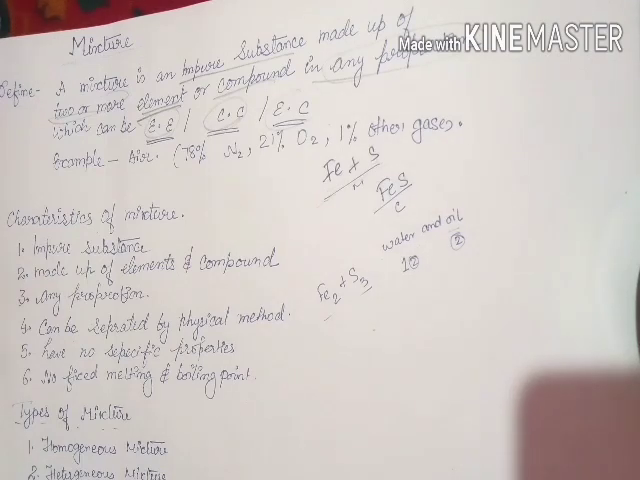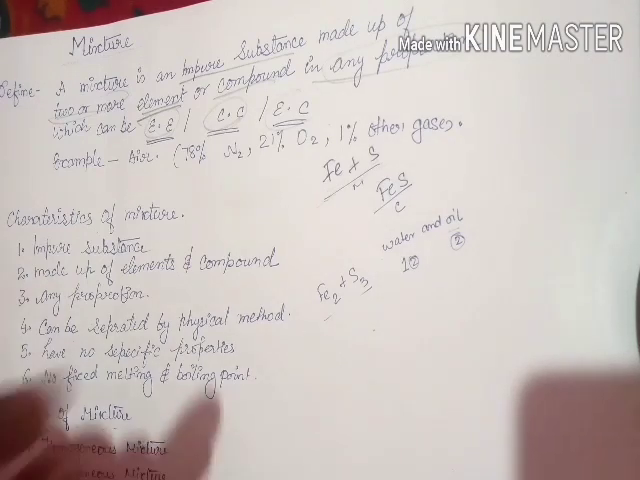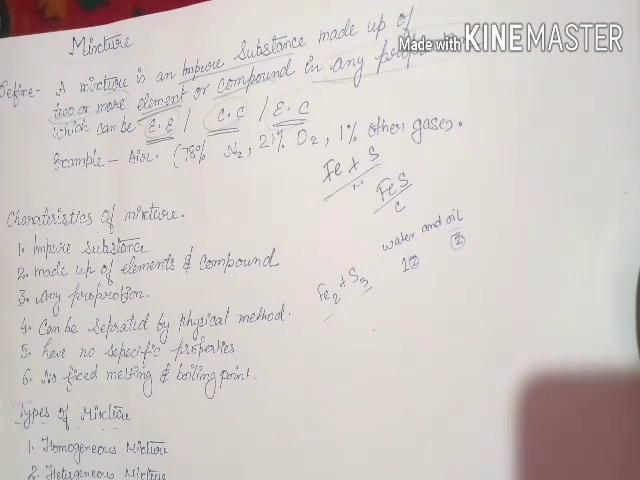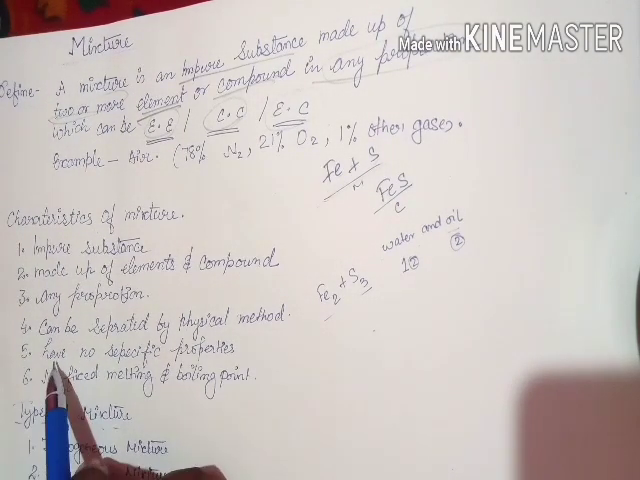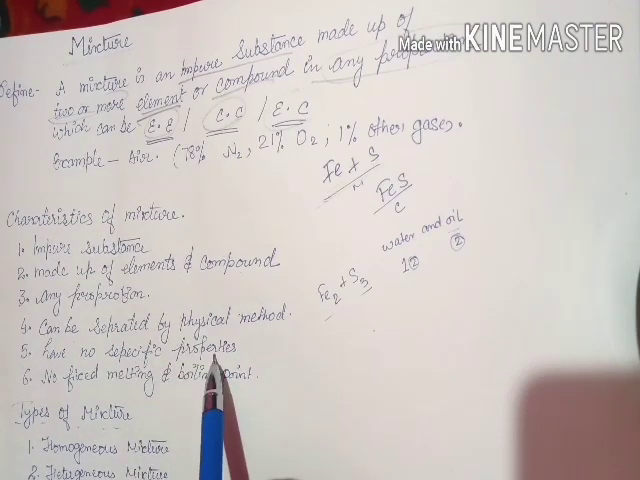What do we mean by physical means? Physical means individually separating by hand or by any other methods in which no chemical items are added to separate the mixture. So by physical means, we can separate the mixture. Then they have no specific properties.